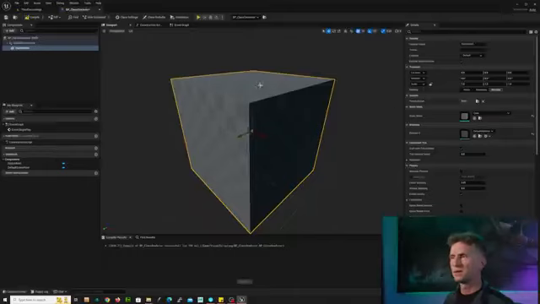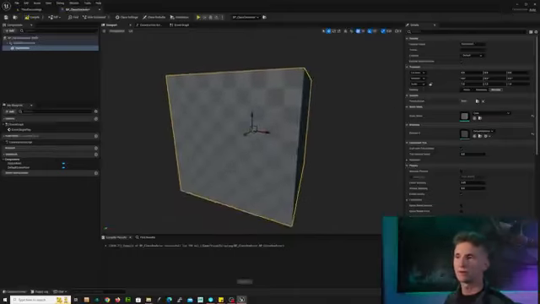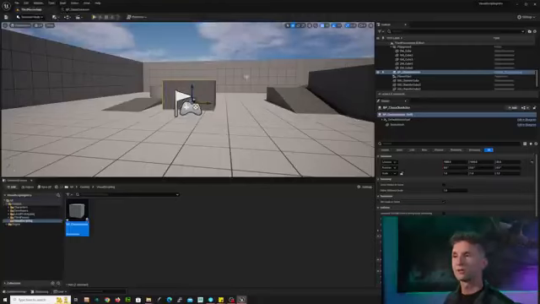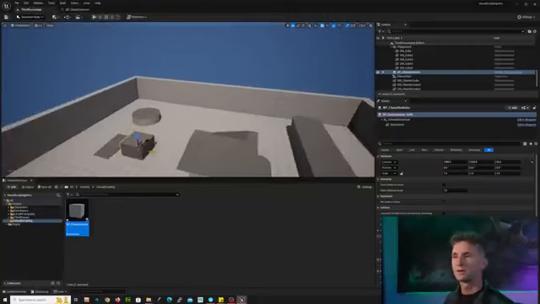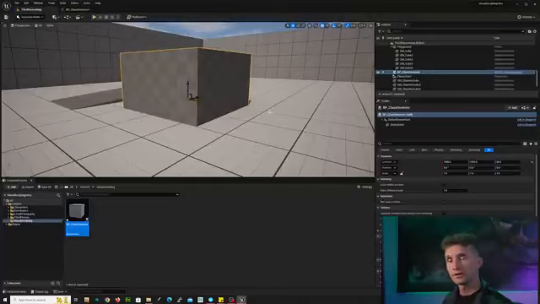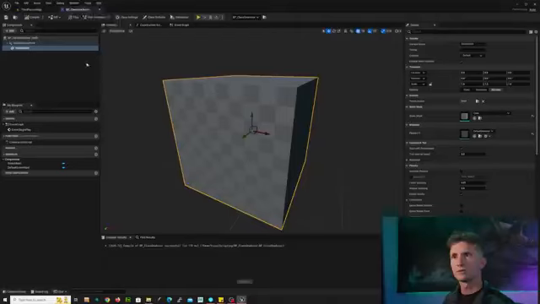Now, this is just a general default gray material. That's fine. What I want you to notice is if we compile this and we go back and look at our third person map, you'll notice that our cube is sitting in our map because it's part of our actor. Okay, so let's go back to our class 1 actor.